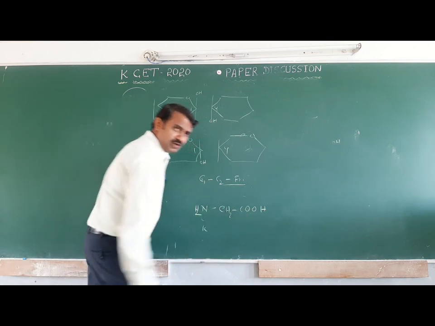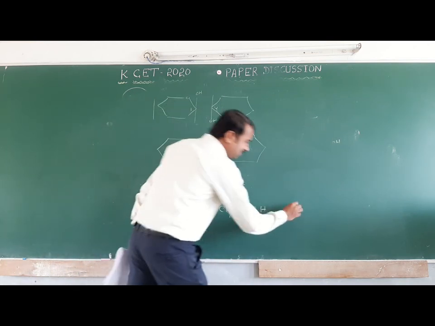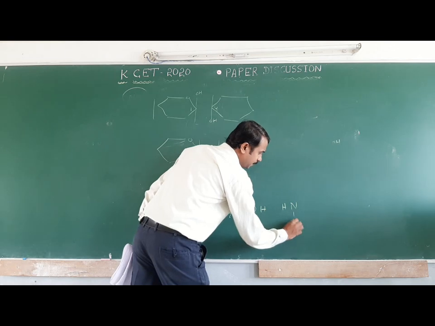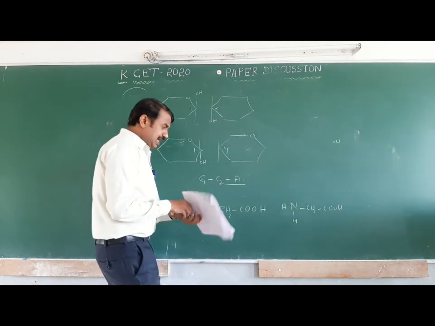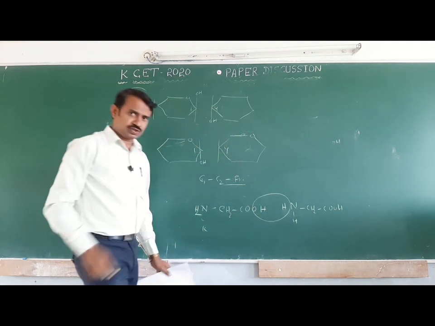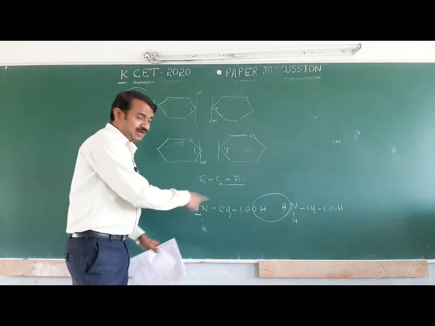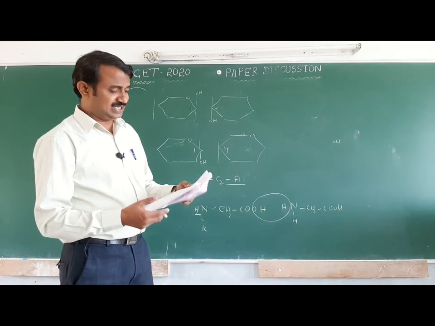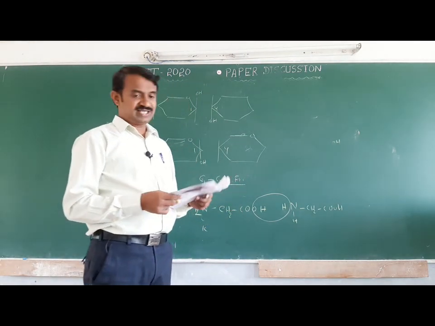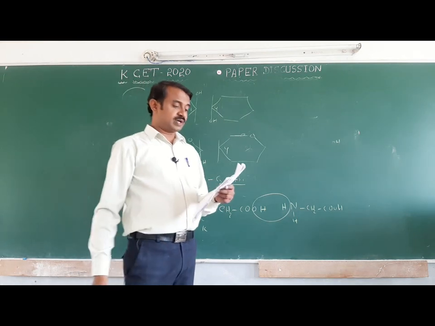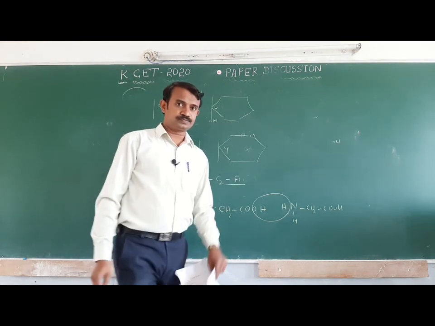NH2, CH2, COOH: one glycine reacts with another glycine, NH2, CH2, COOH. Here there is elimination of water molecules, which means it is one of the condensation polymers. Okay, so glycine here forms a condensation polymer.